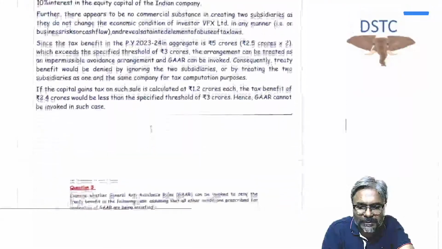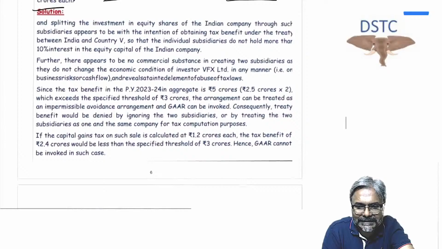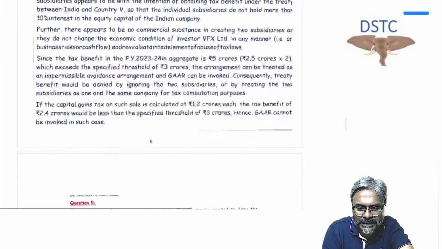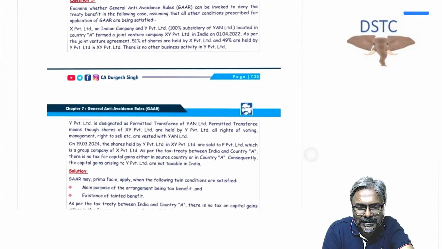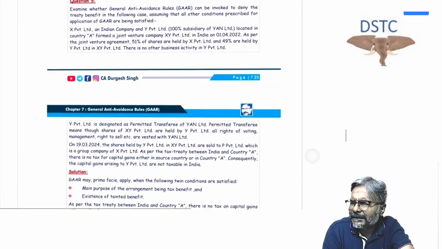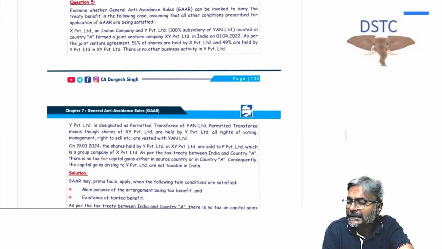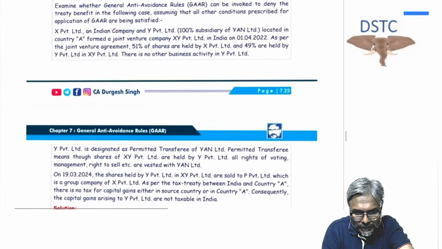So what are we going to say in that situation, students? It does not exceed this threshold of 3 crores, and hence the threshold of 3 crores is not crossed. Hence the GAAR provision cannot be invoked.